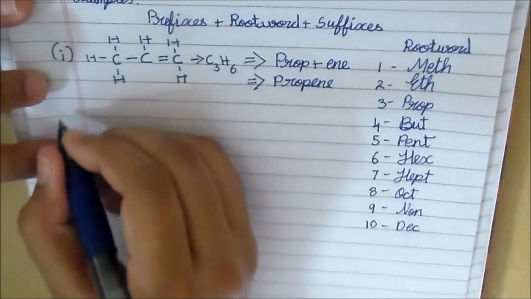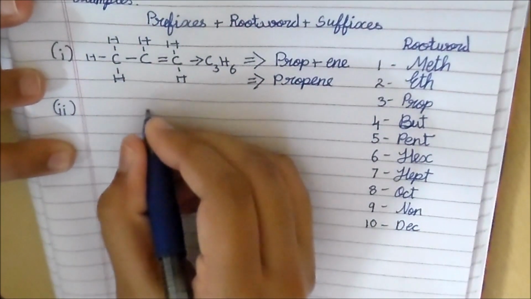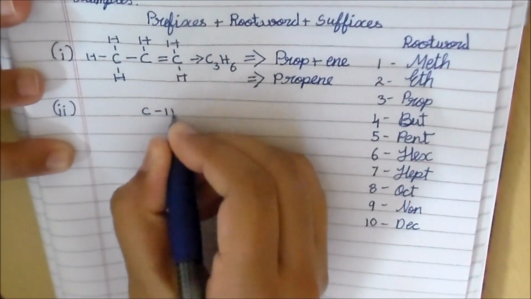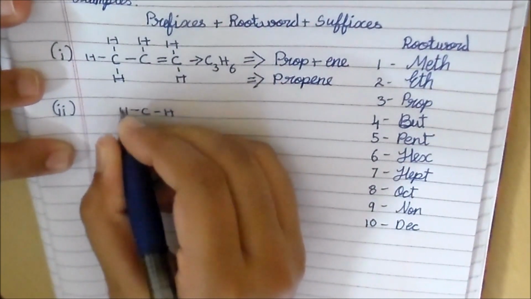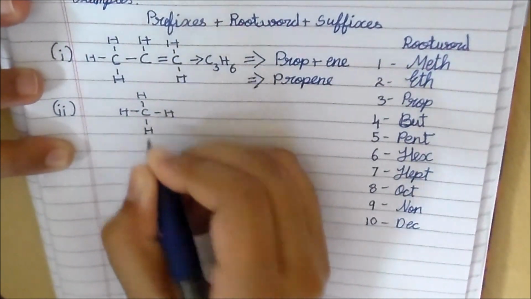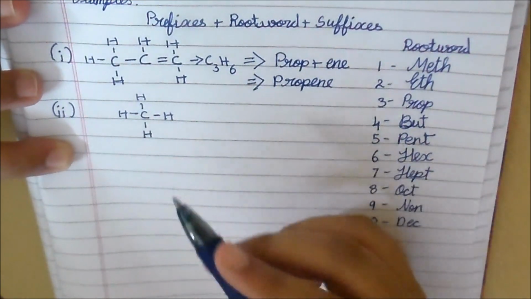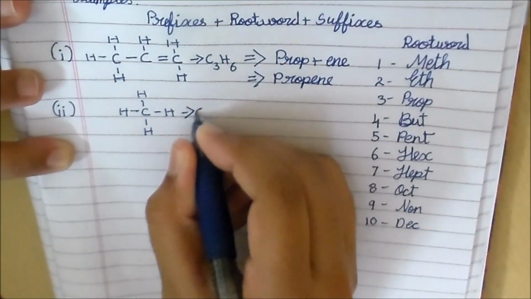Let's see the second example. Let's take C, single bond H, single bond H, single bond H, and a single bond H. There's only one carbon atom here. This is CH4.